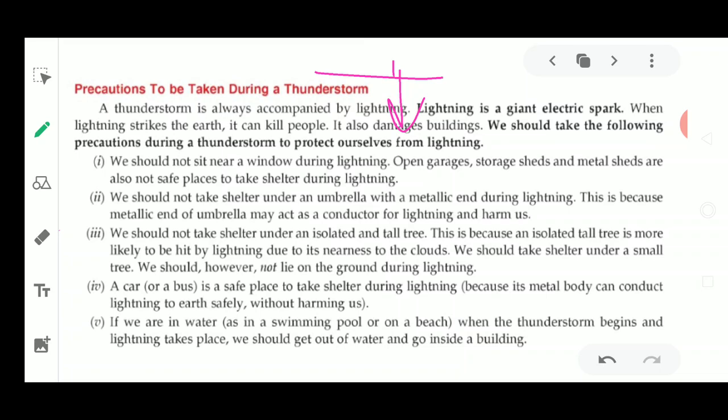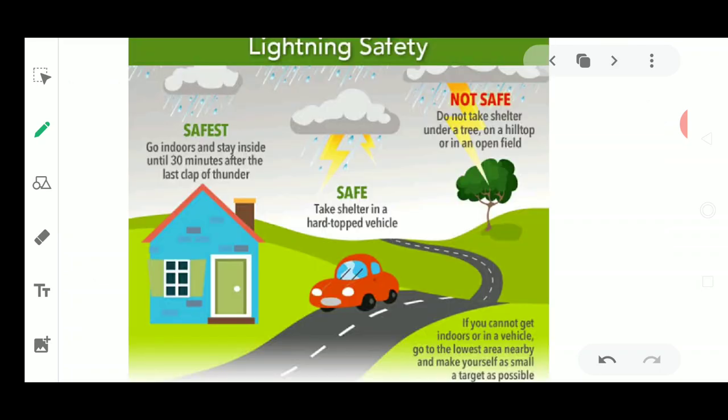Next, if we are in water or in a swimming pool when the thunderstorm begins or the lightning begins to take place, we should immediately get out of the water and go inside a building. If you are swimming and you feel that a thunderstorm is coming, you should quickly come out of the water and enter your house or a building, so that you could be safe. So these are the precautions which must be taken during thunderstorms.